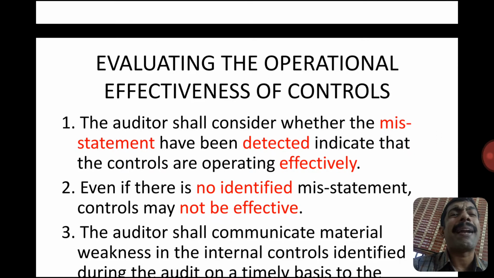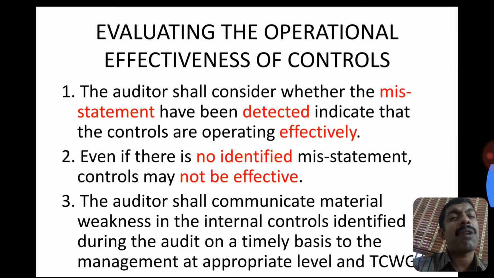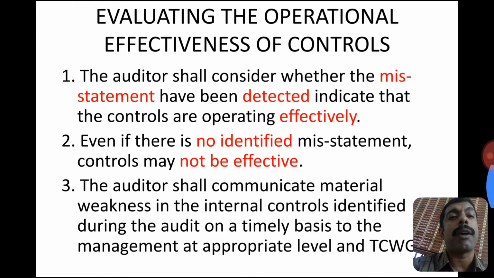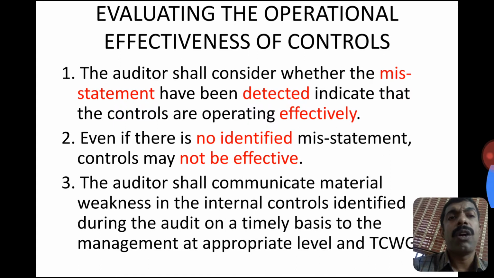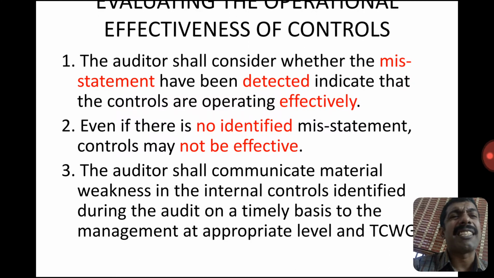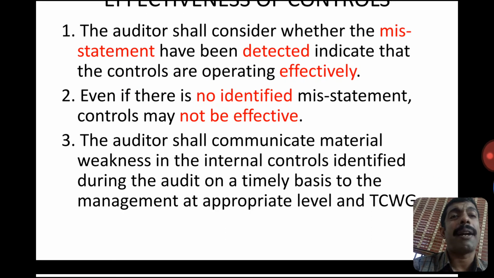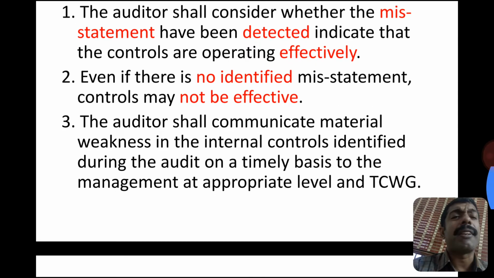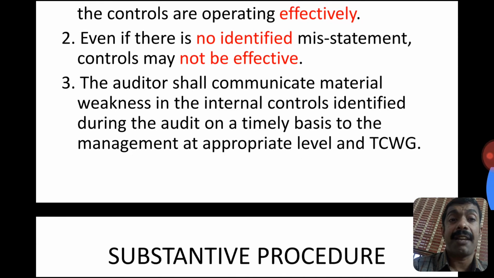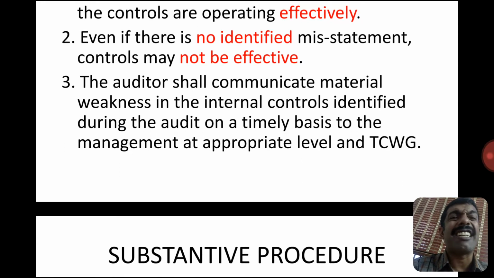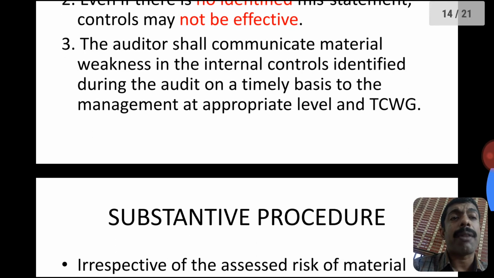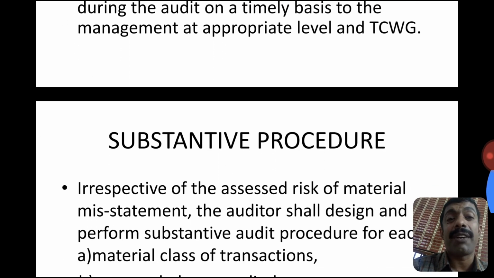Evaluating the operational effectiveness of control. Test of control is designed to bring out the operational effectiveness of control. The auditor shall consider whether misstatements have been detected by the test of control process that indicate that controls are not operating effectively. Even if the auditor does not identify a mistake, controls may not be operating effectively. If there are any material deficiencies in internal control, the auditor has to communicate to the appropriate level of the management and those charged with governance.